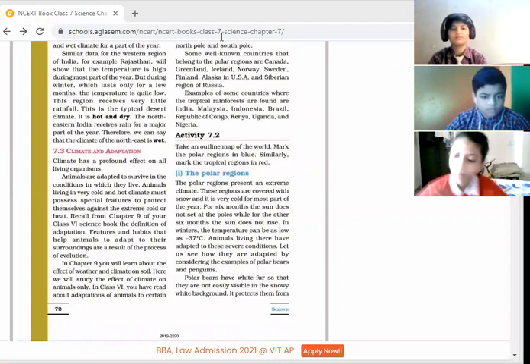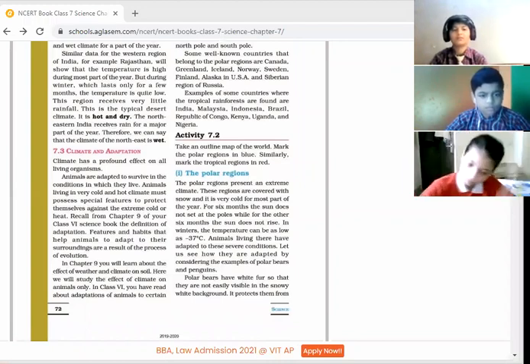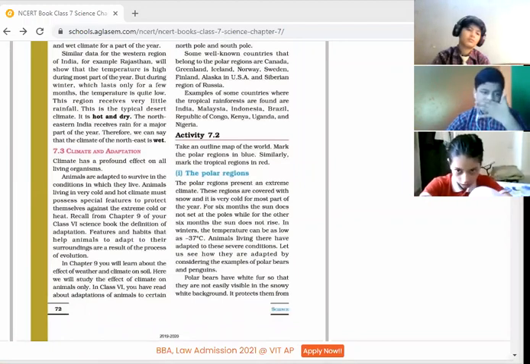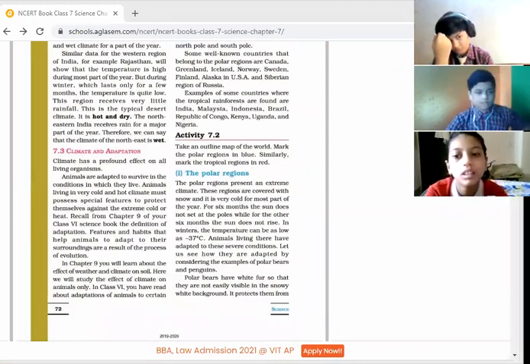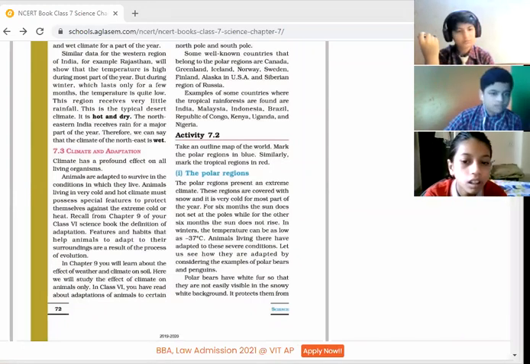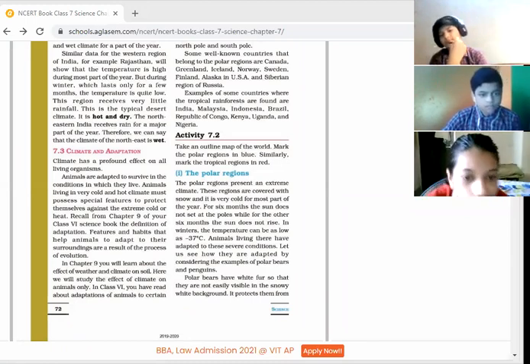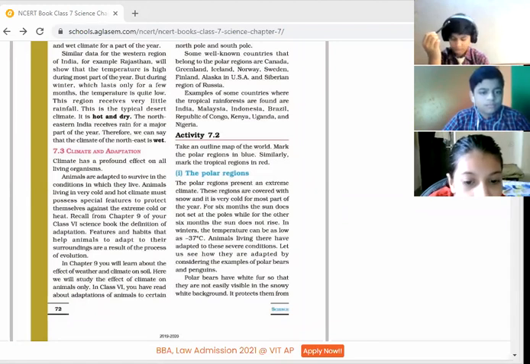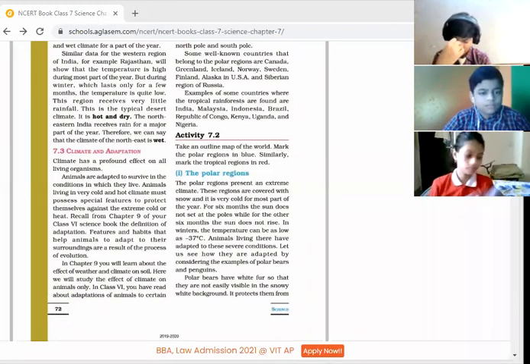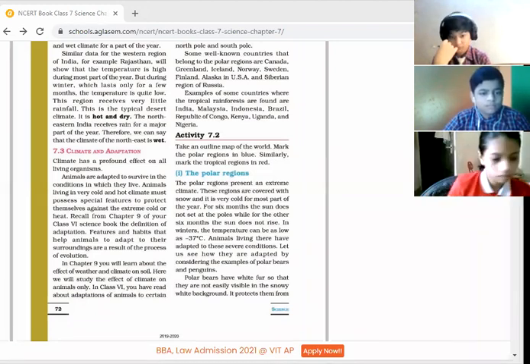Ma'am, white. Yes, you all know it's white in color. So children, how are polar bears adapted? What is present in their body? How is their body designed so that they can be adapted to a particular place? Okay. So first of all, we are going to read about the polar bears which exist in the polar region.